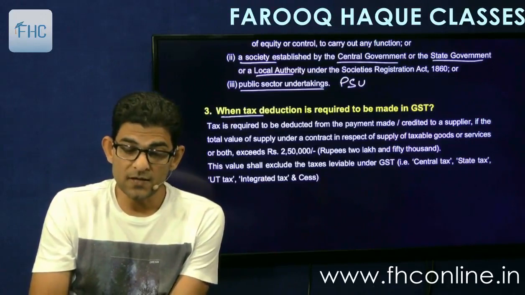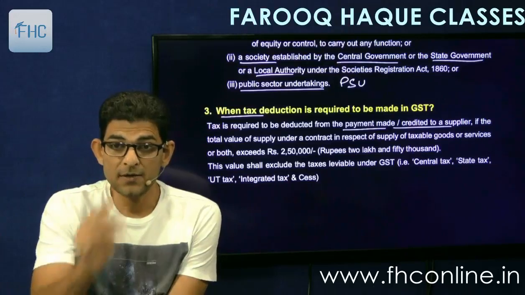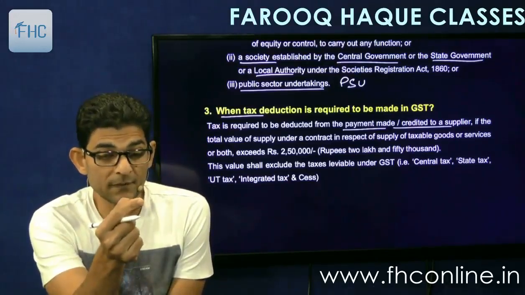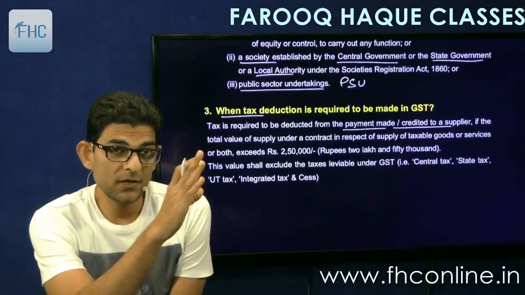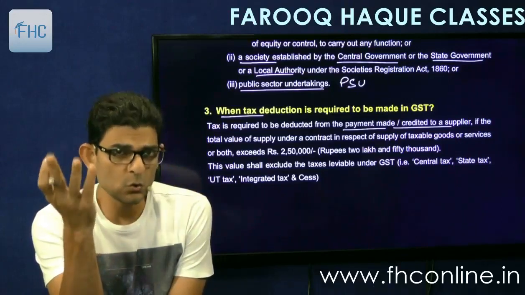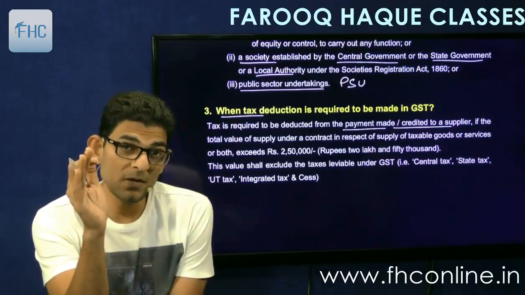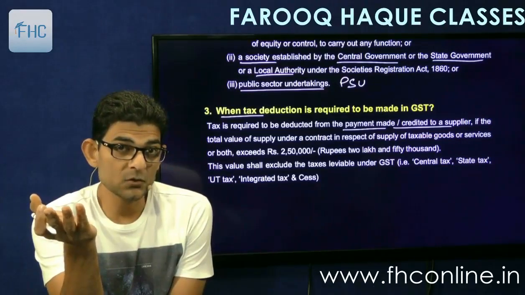So it says tax is required to be deducted when from the payment made or credited to the supplier. Now see, made or credited to the supplier means in the example that I had given, suppose the invoice is given by supplier to the recipient on 27th of June. So if the payment is made on the same day, then at the time of payment the tax has to be deducted at source.